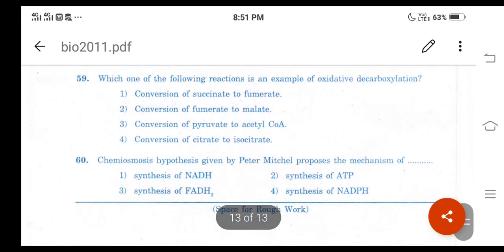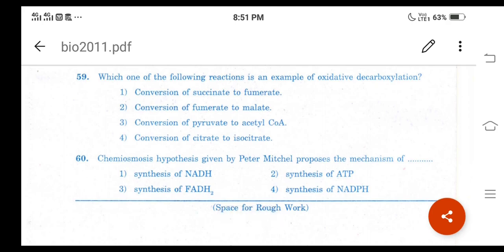Then let us go for question number 59. Which one of the following reactions is an example of oxidative decarboxylation, right? And here option 3, conversion of pyruvate to acetyl coenzyme A, is the correct answer. In respiration in plants, we have studied this process. When pyruvate is formed by the glycolytic breakdown or catabolism of carbohydrates in the cytosol or cytoplasm, that pyruvate enters the mitochondrial matrix.